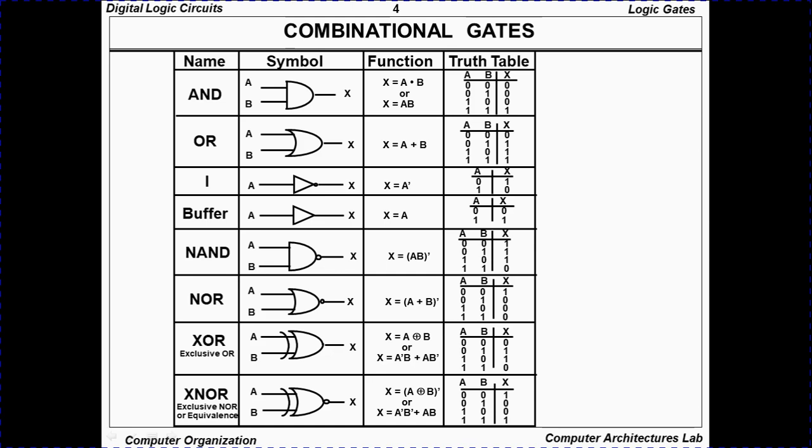Then we have the NAND gate, which is the invert of the AND gate. So here we have AB, and the symbol has a negation sign, and then we negate. So this table is negated.